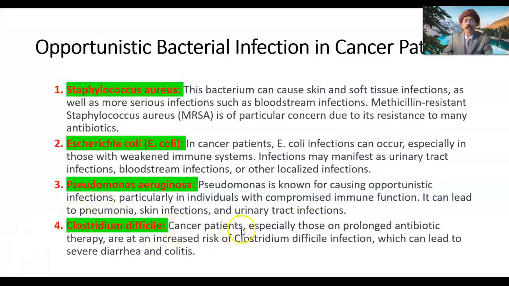Clostridium difficile. Cancer patients, especially those on prolonged antibiotic therapy, are at increased risk of Clostridium difficile infection, which can lead to severe diarrhea and colitis. It causes pseudomembranous colitis. There is a membrane formation in the colon, so there will be malabsorption, there may be dysentery-like symptoms, and there may be fever and infection. It is managed by metronidazole or by vancomycin.